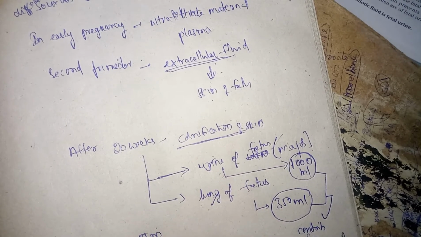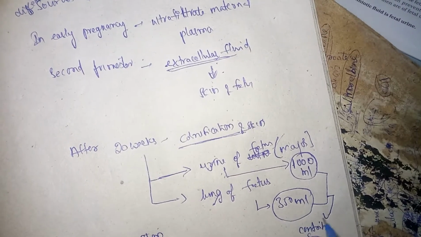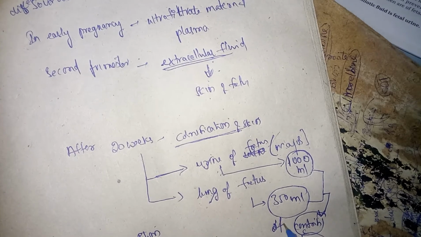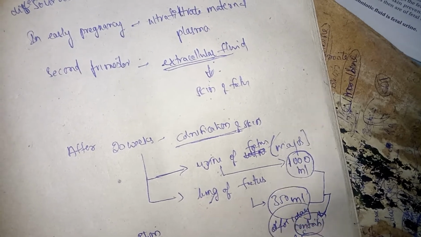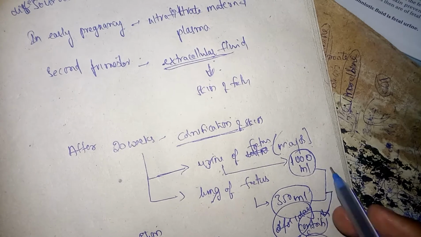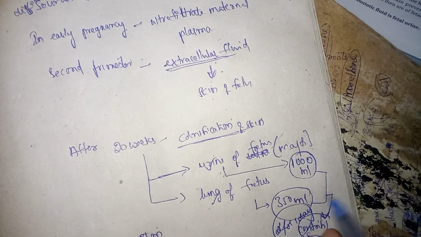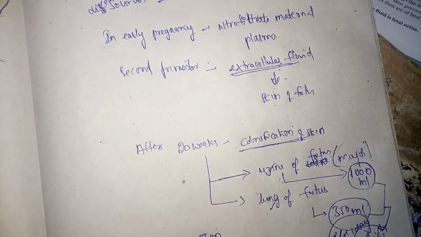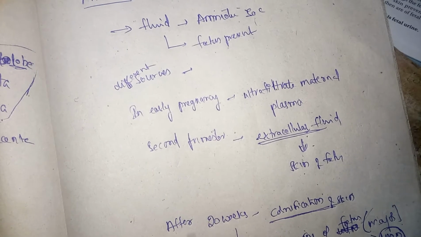Amniotic fluid will undergo turnover every day, and this is the contribution for 1 day. Okay, you remember this point, I forgot to tell you. So this is the contribution for 1 day.